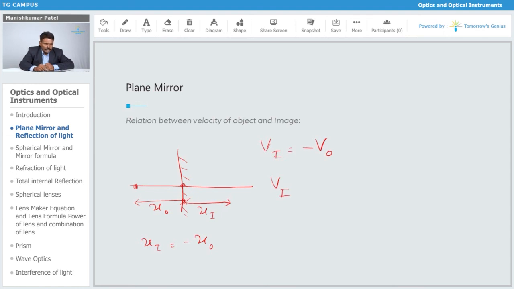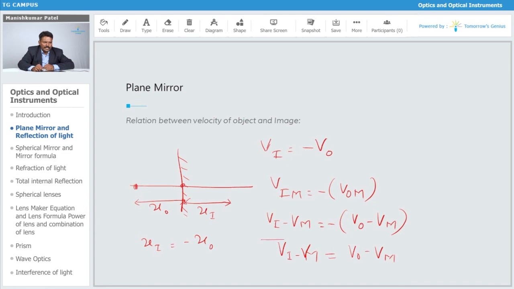Again let's say this is the image, and with respect to the mirror also we can take this as v naught minus vm, and for the image, vi minus vm. After taking the differentiation, the velocity of image with respect to the mirror is the same as the velocity of object with respect to the mirror. If you take the magnitude, then obviously both are the same, so vi minus vm is equal to v naught minus vm.